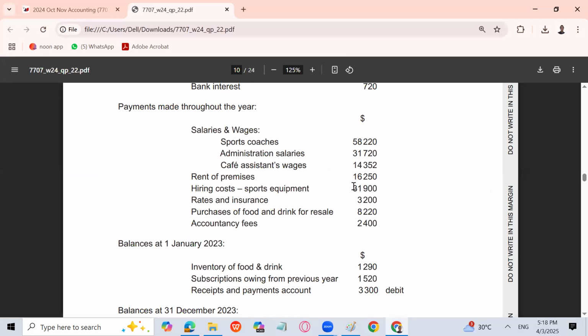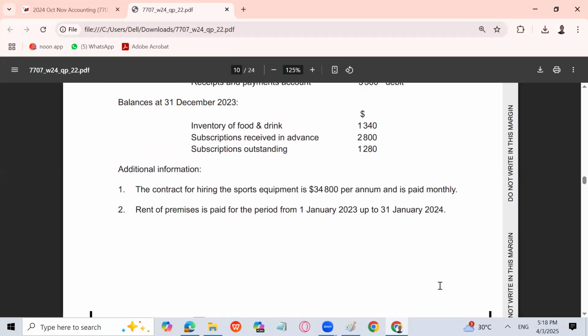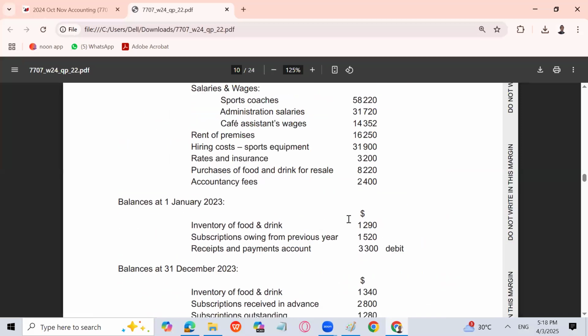So rent of premises is 16,250, and the question has said that rent of premises is paid for the period from January to 31st January. That means this becomes 13 months. So we have paid the rent for 13 months. How come, sir? Beta, January ends in 12 months on 31st December. It means you have also paid one month of next year's rent, prepaid. So this rent which is given here,